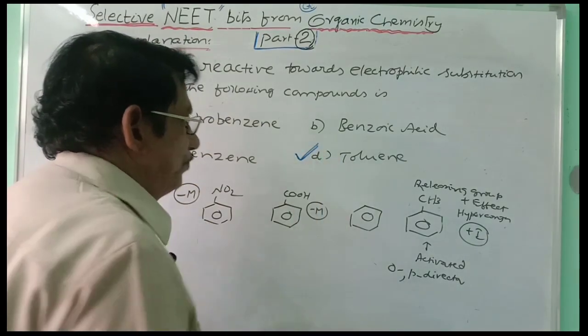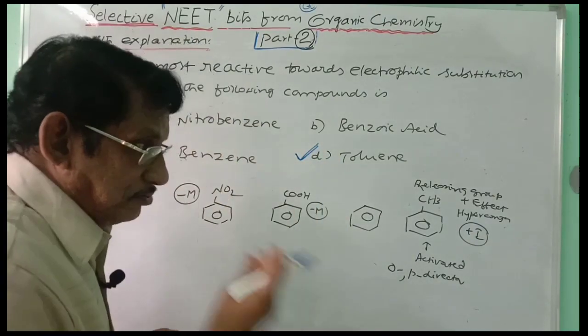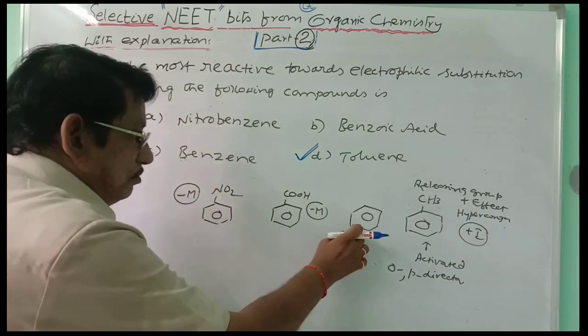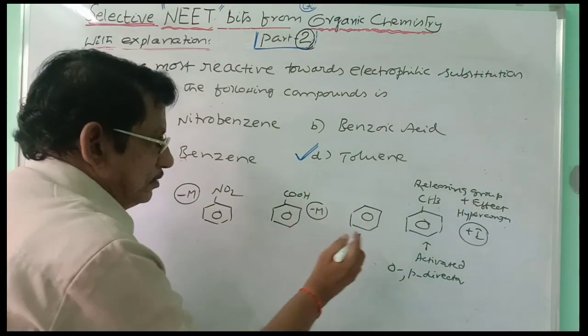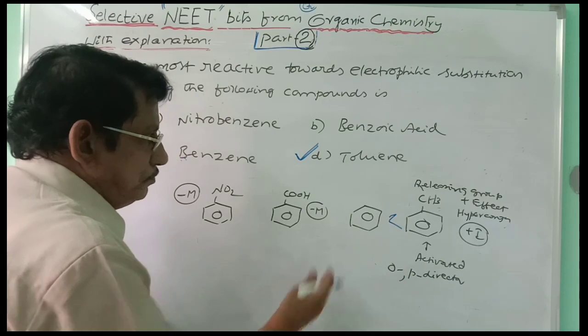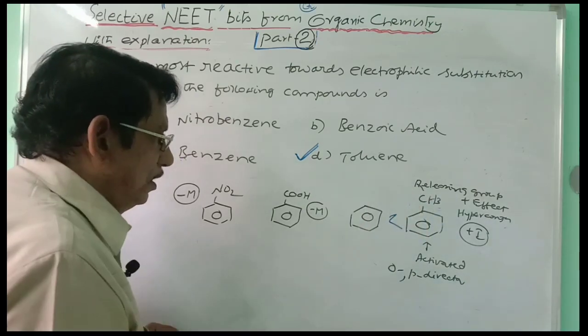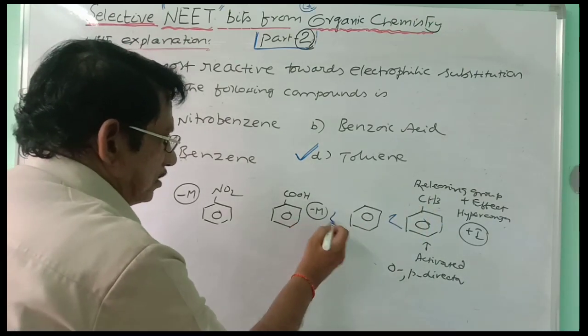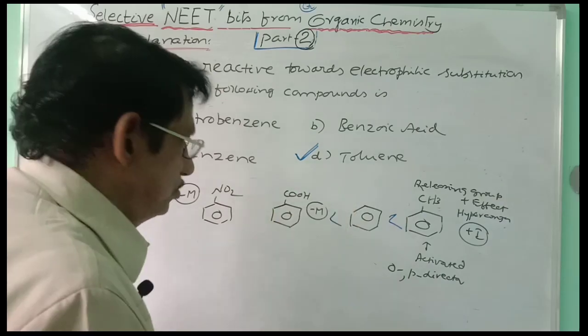Toluene is the answer. And you can even take the order of reactivity. These two are less reactive than benzene. This is more reactive than benzene. So benzene is less reactive than toluene, and this is less reactive than benzene. These two are less reactive.